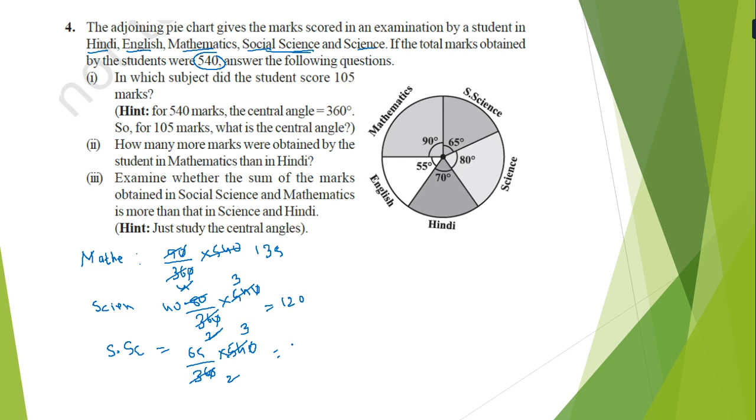Now we can get the answer in point, that is 97.5. So here if you will see, in maths 135, science 120, in social science 97.5.